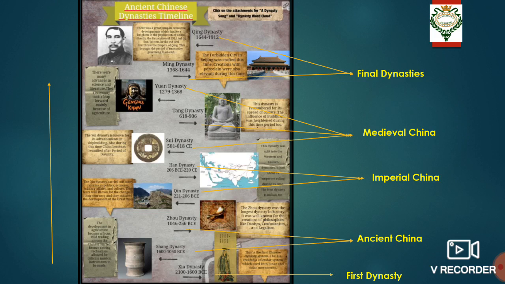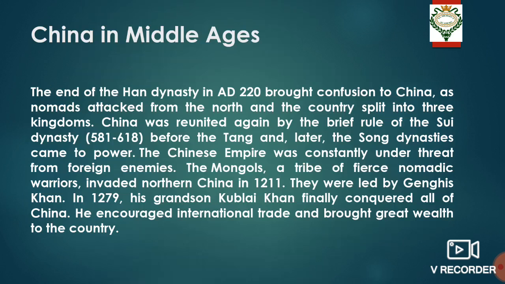It is after this dark age of China, which is from 220 to 581 AD, that the Middle Ages in China start. So we can say that China's Middle Ages saw steady growth through a series of regime changes.